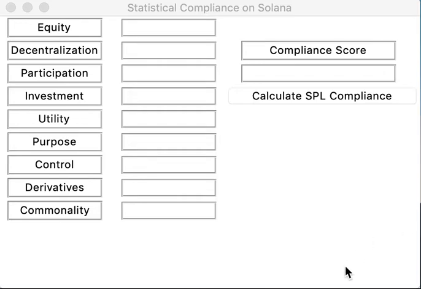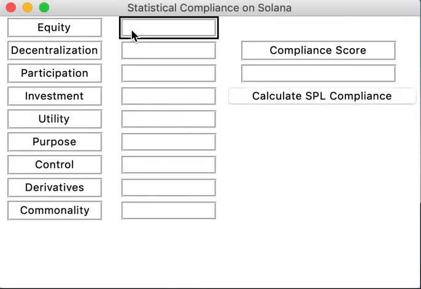So the way that the software works is there are factors that are laid out that would be correlated with an asset being a security or not being a security, and each one of those factors is analyzed just with an ordinal scale using human language, and then the natural language is compressed to produce an output, which is a statistical measurement from 0 to 1 of whether or not an asset would be considered a security. If it's a 1, then it's almost certainly not a security. And if it's 0, it's likely to be a security.